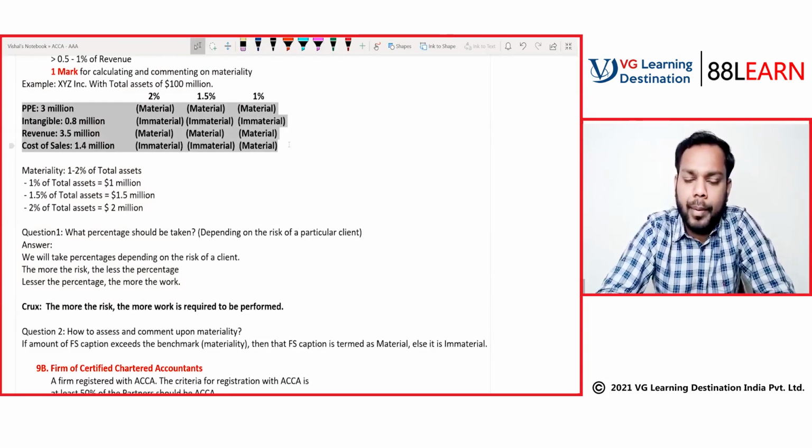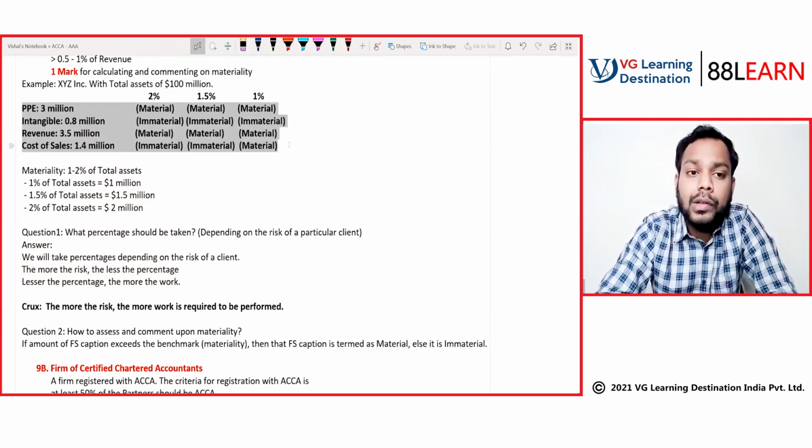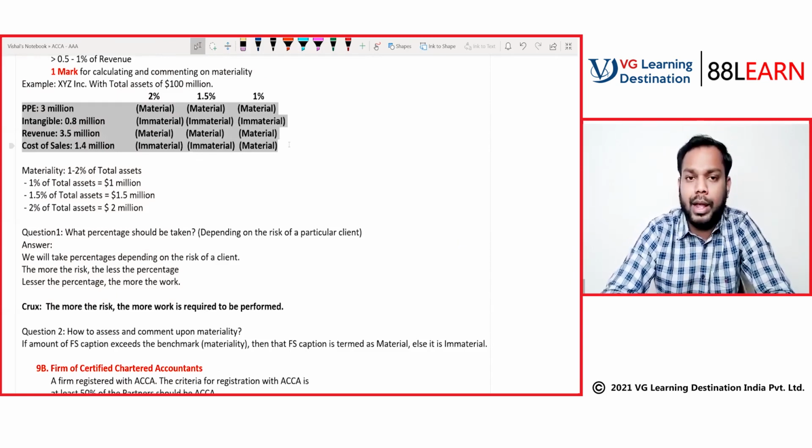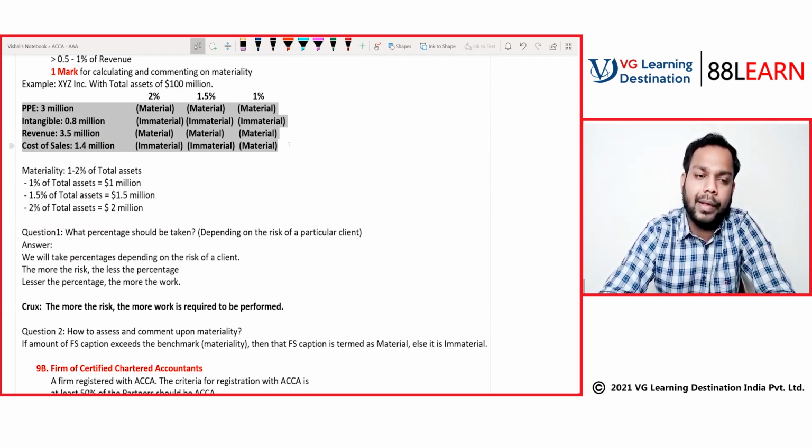Now, if you go from a practical perspective, we have to see what is the focus of the stakeholders of the company. If the focus is on profit, then we will take profit as the base. If the focus is on developing the assets, then we'll take assets.